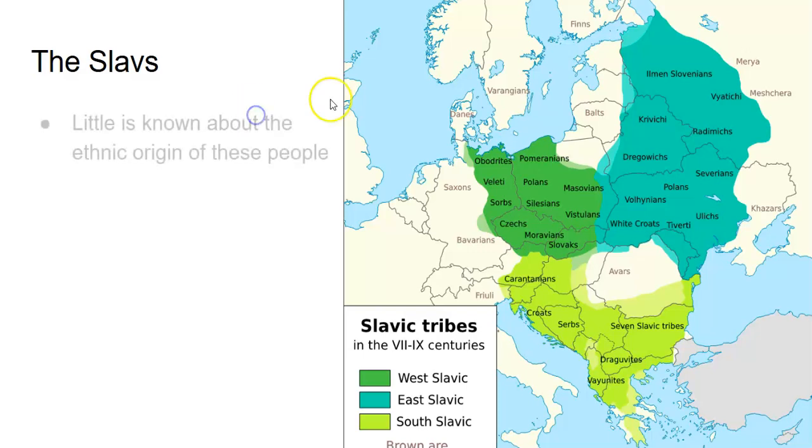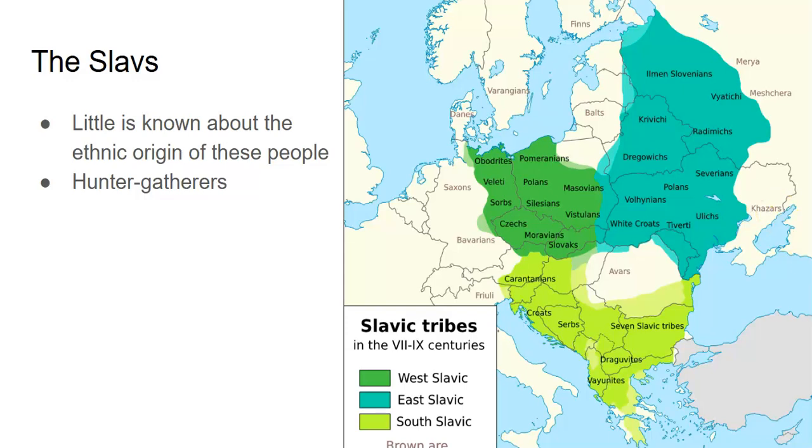Little is known about the ethnic origin of the Slavs. This is an issue we've talked a lot about in history. The further you go back in history, we just don't know. We really don't know how the people came to Europe. We think they originally were in modern day India, and then migrated over to Europe, but the truth is, we just don't know. However, these groups are hunter gatherers, so the majority of them are hunting and gathering. We're going way back in history.